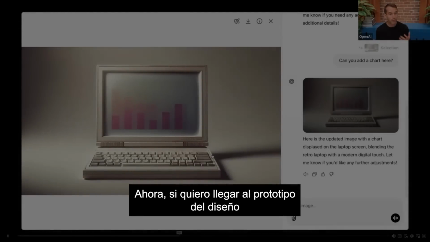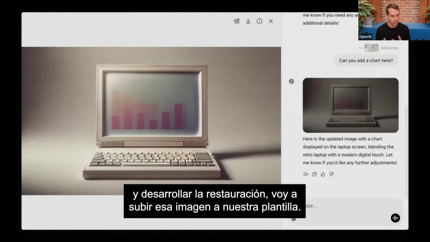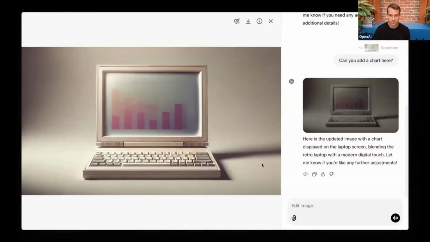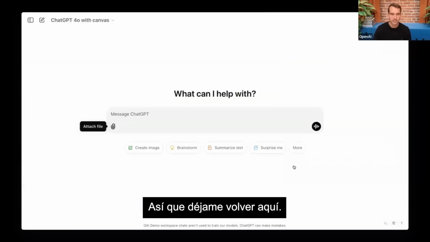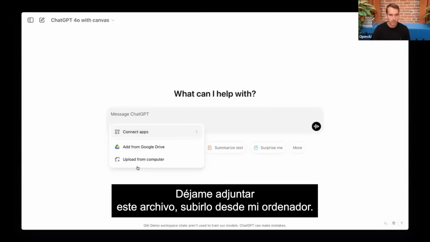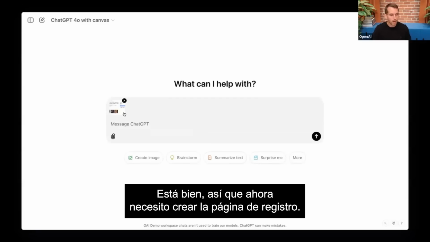All right. Now I finally want to get to the prototype for our design and build out the registration. I'm going to upload that picture into our template. So let me go back here. Let me attach this file, upload from my computer. Okay, so now I need to create the registration page.